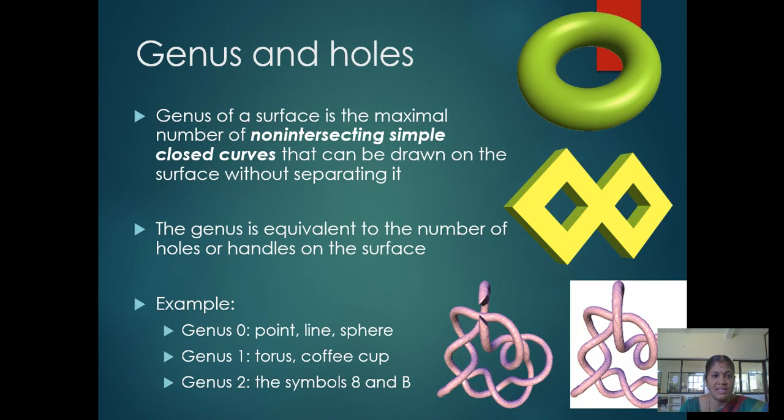Genus and holes. The genus of a surface is the maximal number of non-intersecting simple closed curves that can be drawn on the surface without separating it. The genus is equivalent to the number of holes or handles on the surface. Examples: genus 0, a sphere. Genus 1, a torus, or a coffee cup. Genus 2, the symbols 8 and B.